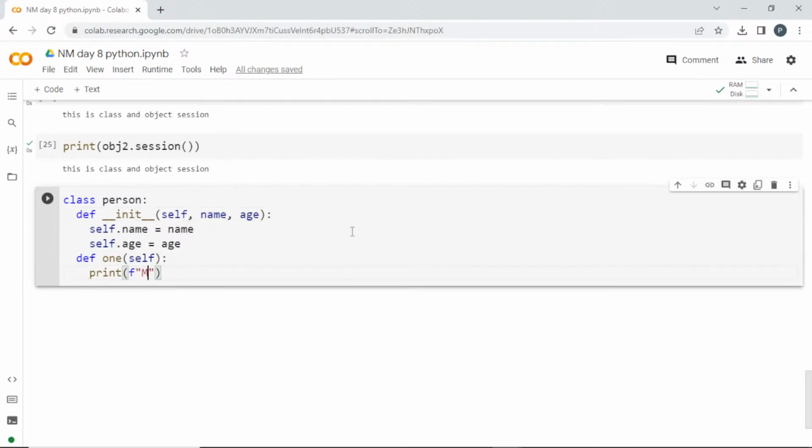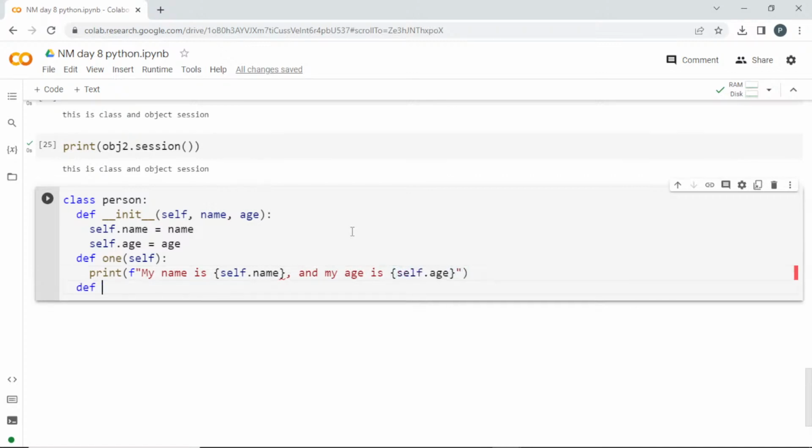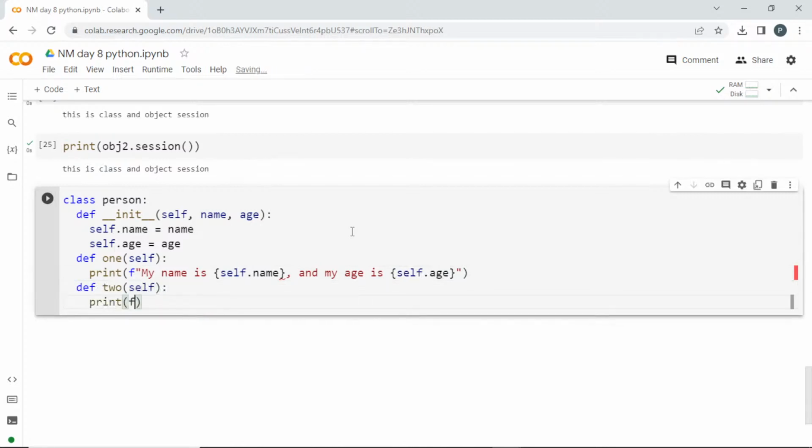I'll print, like this is a different version of introducing himself. That's what we are doing here. Hi, my name is self.name, and my age is self.age. This will be the first function, and I'll call this second one 2. I'll pass self inside. I'll print, I am self.name, and I am self.age years old. Yes, correct. Self is the instance of that object passed.